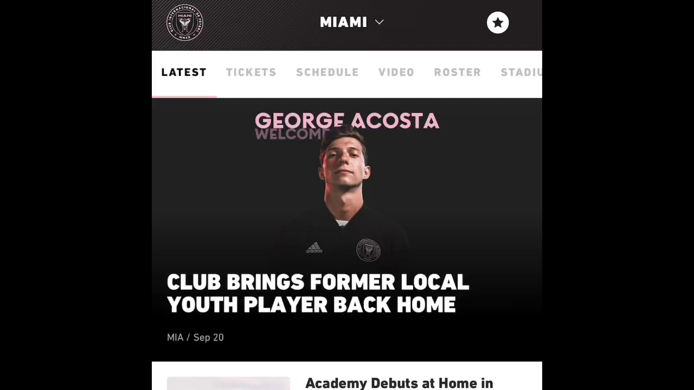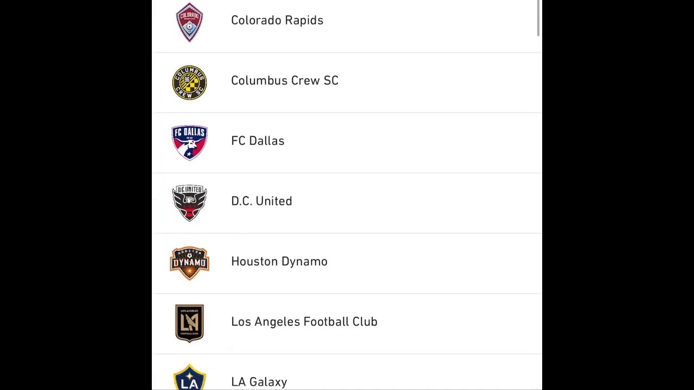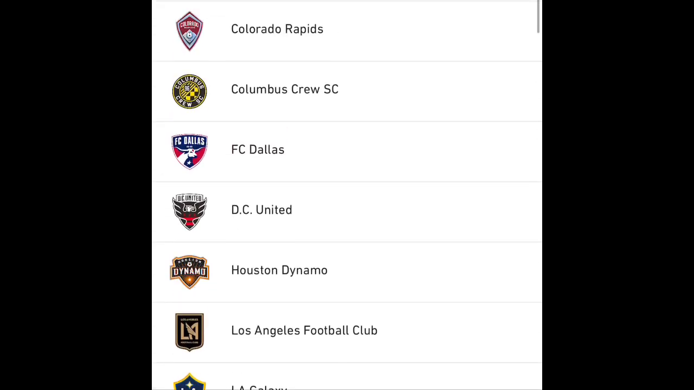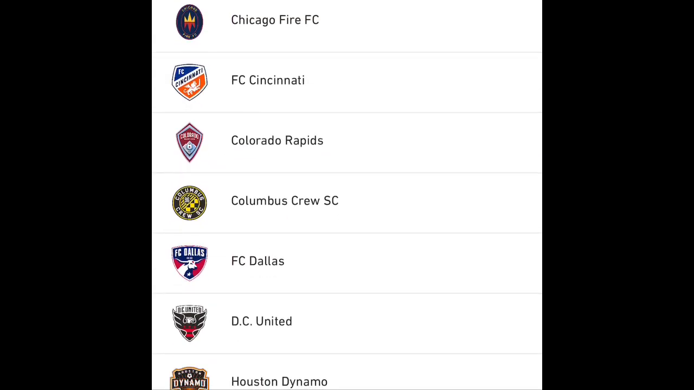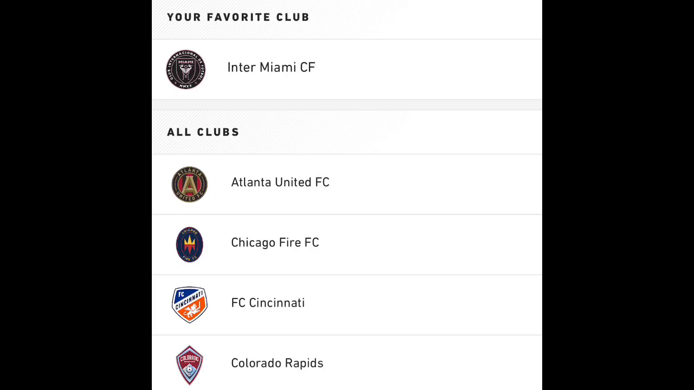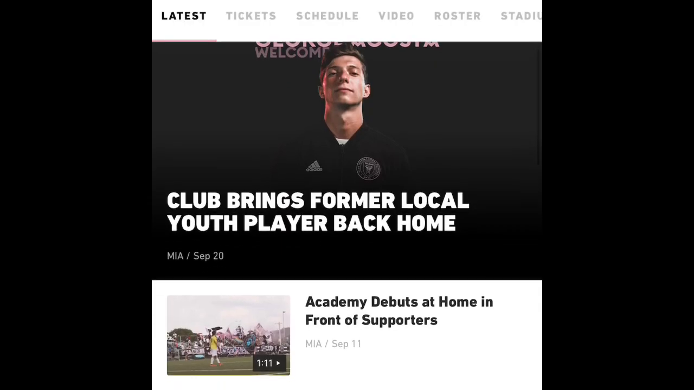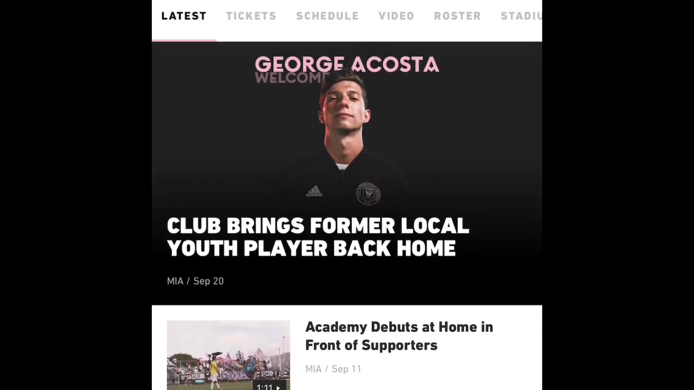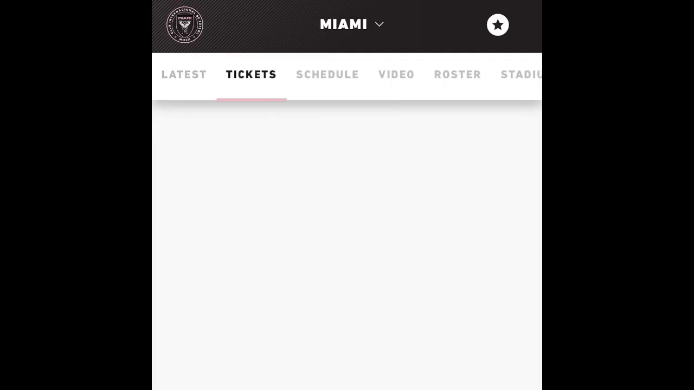So let's go back now, and of course I'm checking out everything that has to do with Inter Miami. This is some cool stuff right there. Of course, if you have a different team that's not Inter Miami, you could pick that, and that will be your main team that you look over and have all this information about.